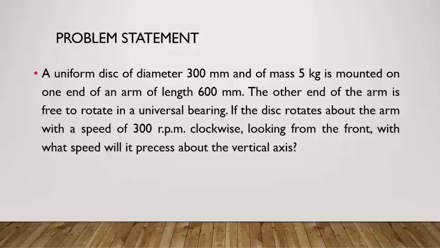A uniform disc of diameter 300 mm and of mass 5 kg is mounted on one end of an arm of length 600 mm. The other end of the arm is free to rotate in a universal bearing. If the disc rotates about the arm with a speed of 300 rpm clockwise looking from the front, with what speed will it precess about the vertical axis?